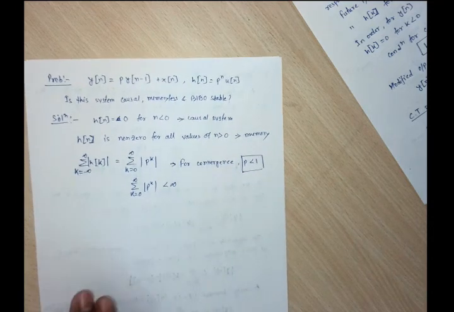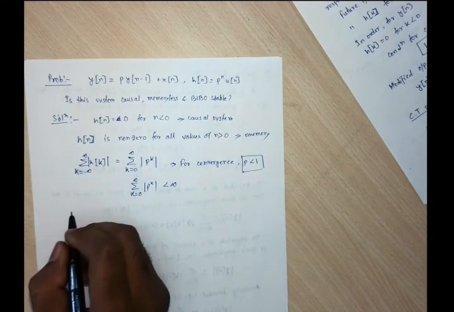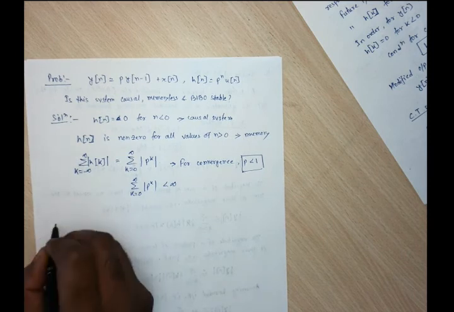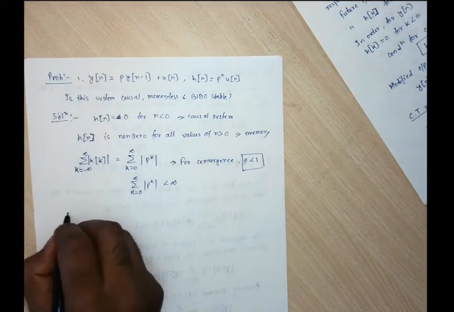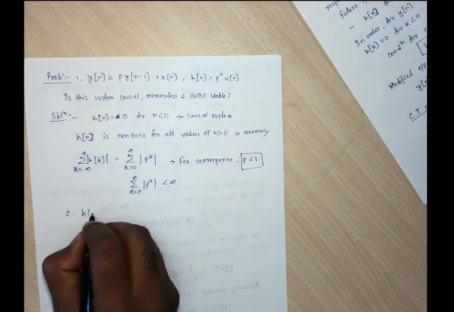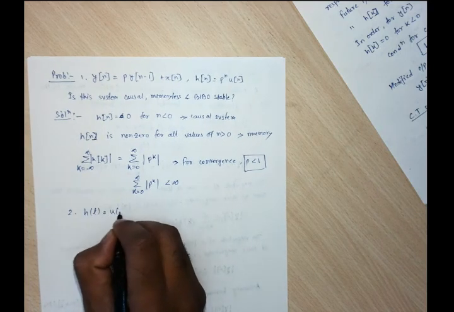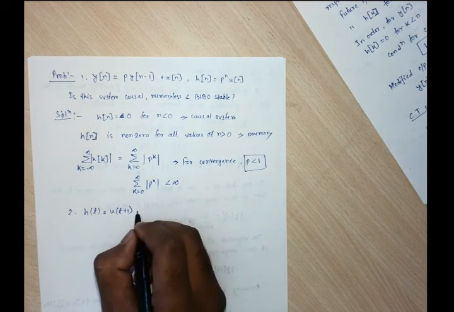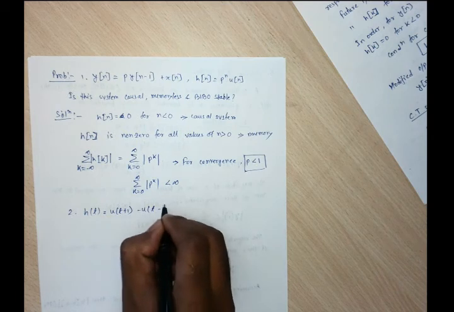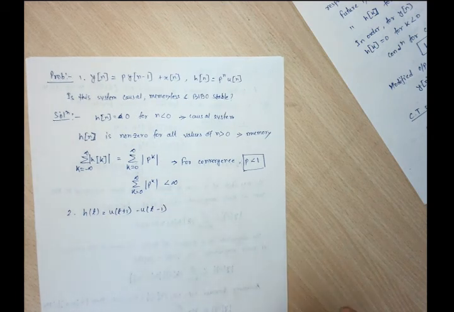just take some other problem. Some impulse response of a continuous time system is given as h of t is u of t plus 1 minus u of t minus 1. Tell me, it is very easy. Find out whether it is memoryless, causal, and stable.